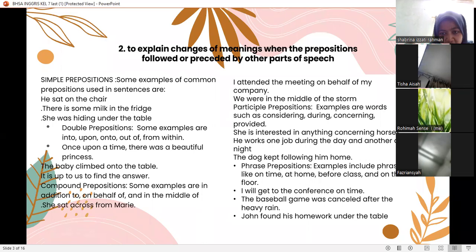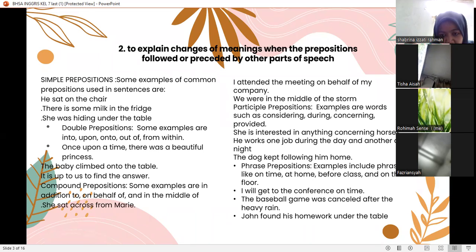Participial preposition examples are words such as considering, during, concerning, provided. He is interested in anything concerning horses. He works one job during the day and another at night. The dog kept following him home.